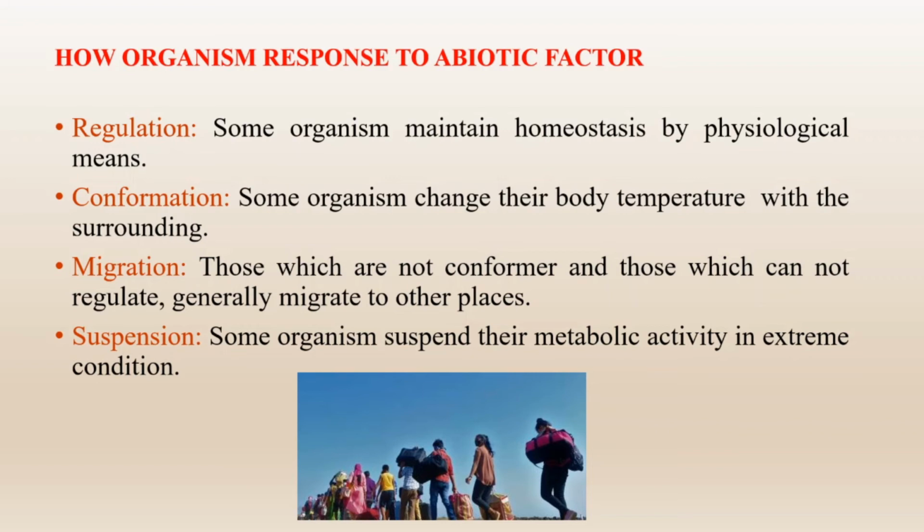Next comes how organisms respond to these abiotic factors. The first one is the regulation. Some organisms maintain homeostasis by physiological means which help maintaining constant body temperature and ideal osmotic concentration of body fluid. Birds, mammals, and certain lower vertebrates and invertebrates possess this capacity.